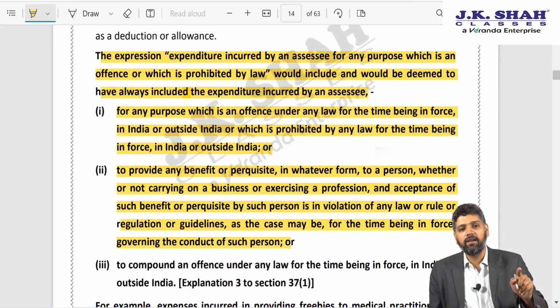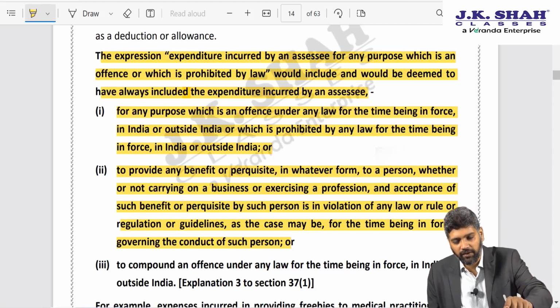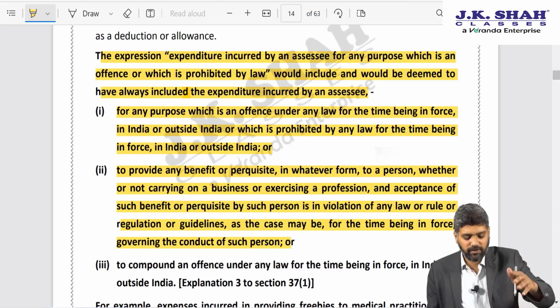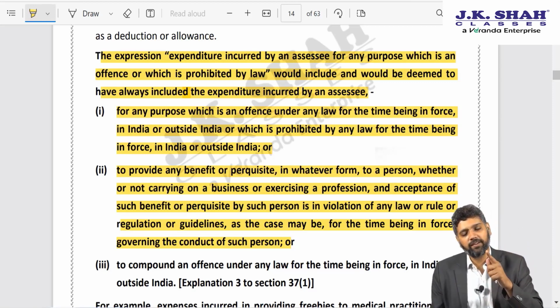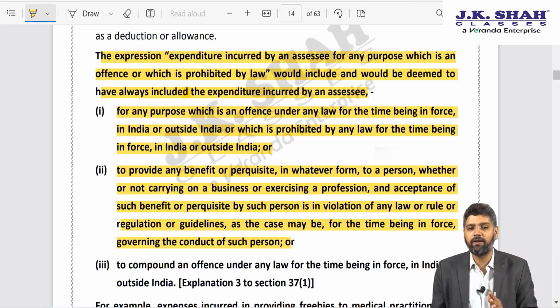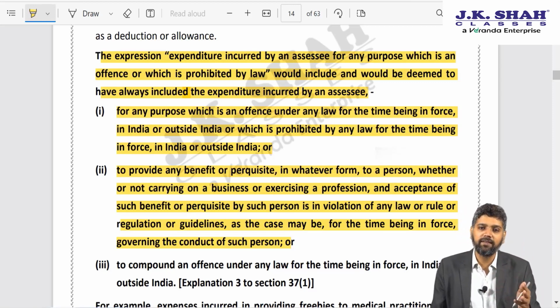So if it is a violation of law for the opposite person to accept gifts as per some guideline or regulation, then even for the donor, that expenditure will be disallowed. That is the amendment made in law in order to neutralize the decision of PHI Pharma.